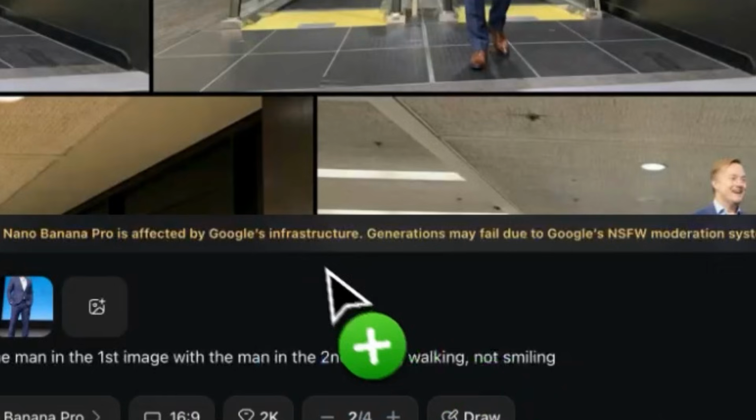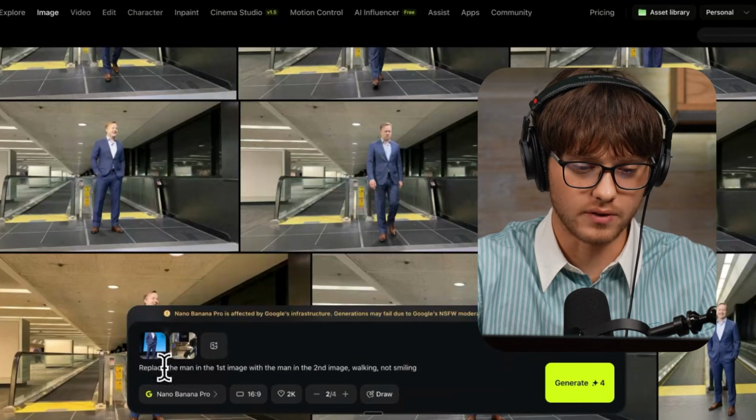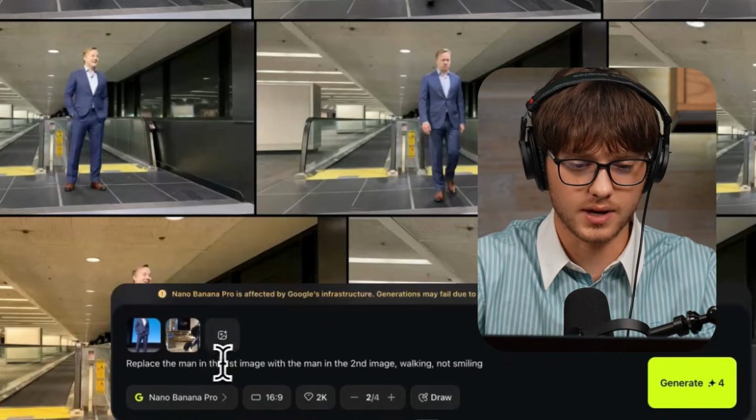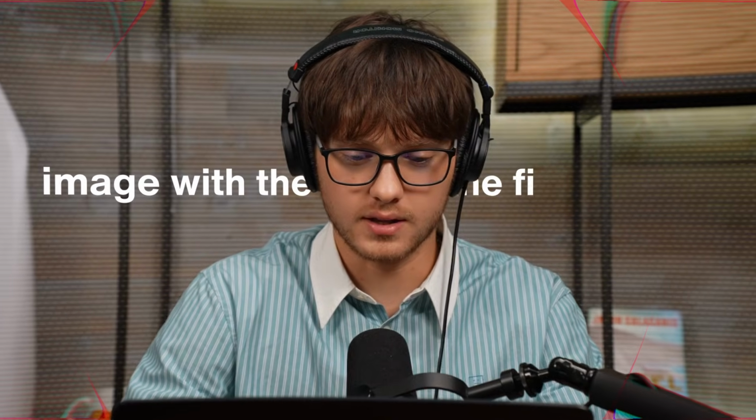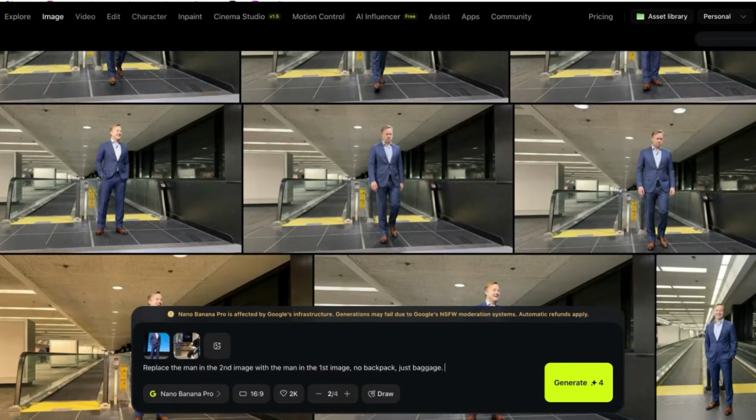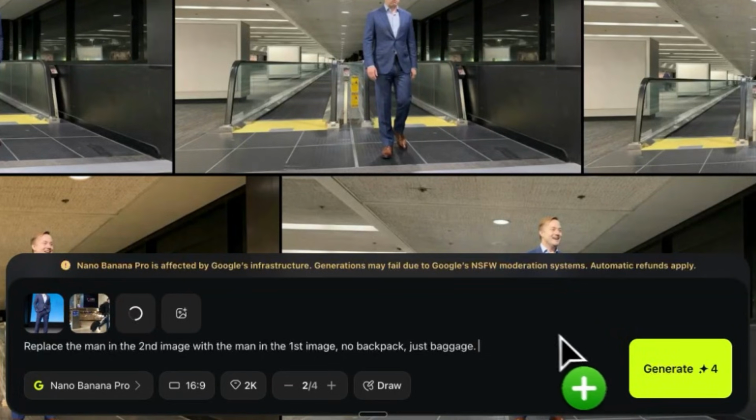But now we'll move to the second shot, which is the one at baggage claim. So we'll drag that shot in, make sure that we have the one of Jason, and then say replace the man in the second image with the man in the first image. And then we'll also include the luggage so we have some consistency. And now we'll get some options.